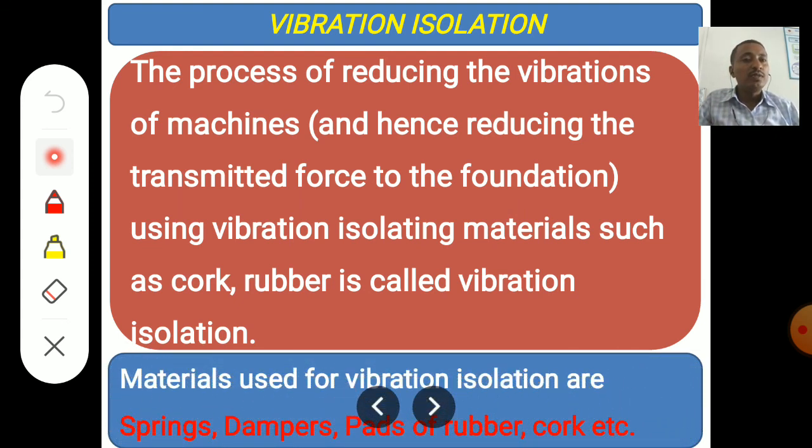We use different materials like springs, dampers, pads, rubbers, cork, and many others to prevent the transfer of vibrations from one part to another. Control of vibration is very important, otherwise there may be failure of components or different parts. That's why we always need to make a proper analysis of the vibrations before the design becomes final.